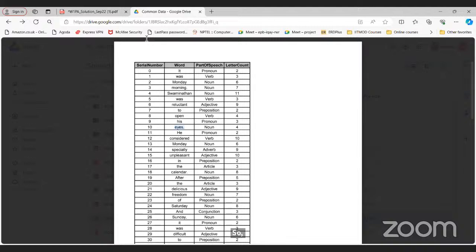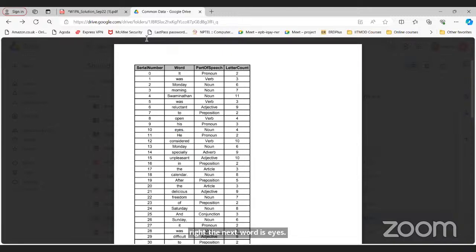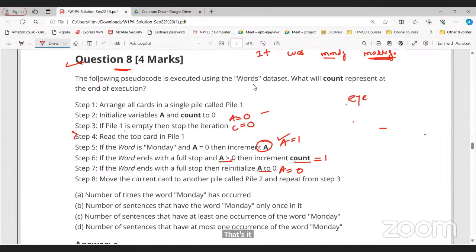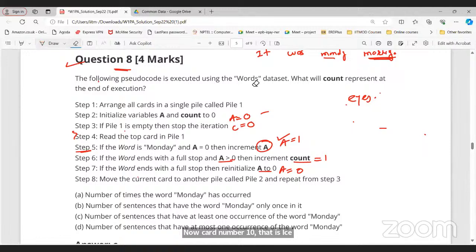Now, the next word is eyes. Is this clear to everyone? Why did I skip this first? Because the word is not Monday and also not ending with a full stop. Now card number 10, that is eyes dot. Now what about eyes dot? Tell me, step number 5, what will happen?